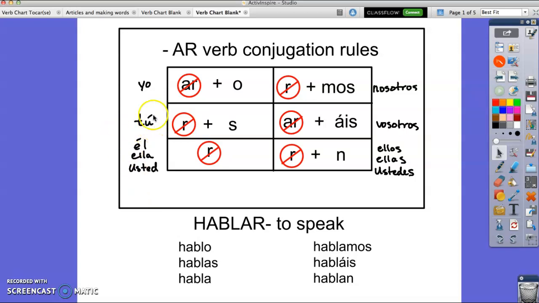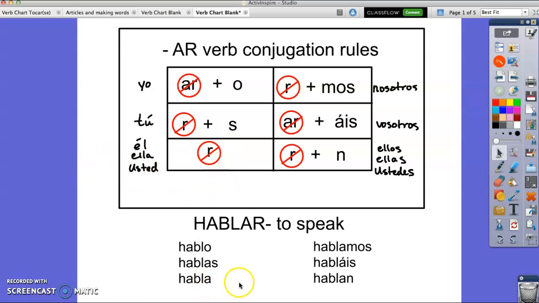Next is tú. Tú is you. It's the informal you, so you, your friend. The rule is drop the R, add an S. So if we drop the R and add an S, we would have hablas, you speak. The next one shares él, ella, and usted. If we were saying he speaks, or she speaks, or usted, that's the formal you speak, the rule is just to drop the R.